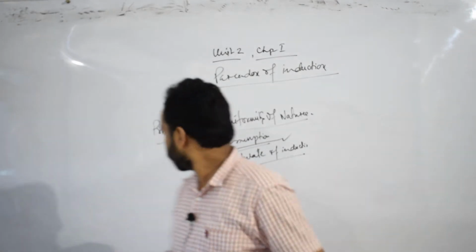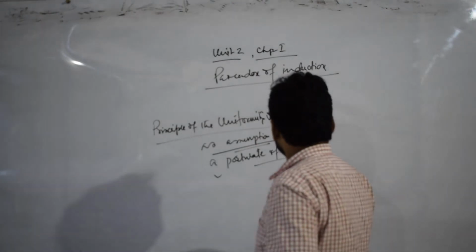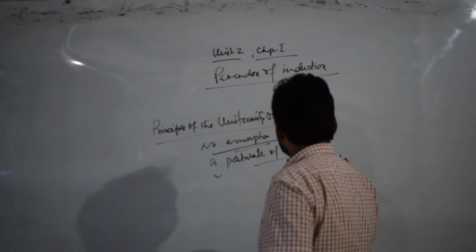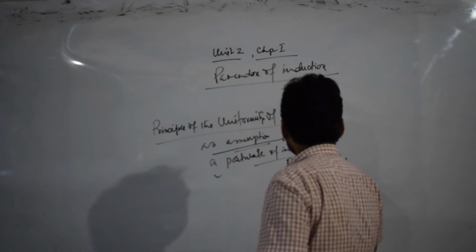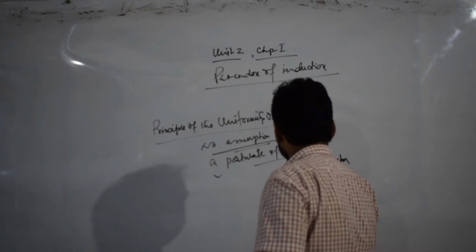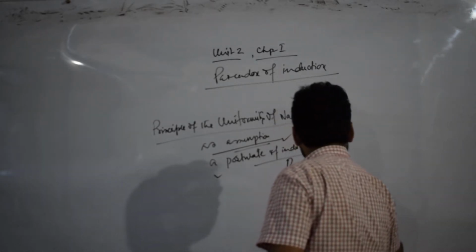For example, we can say that Ram is mortal, Sham is mortal, Jadu is mortal, therefore all men are mortal.